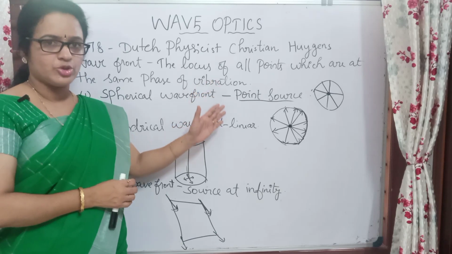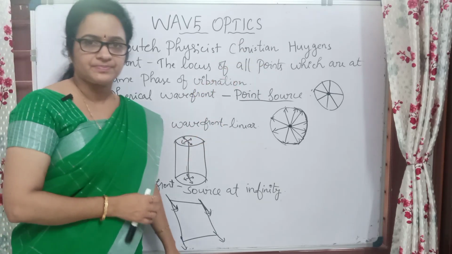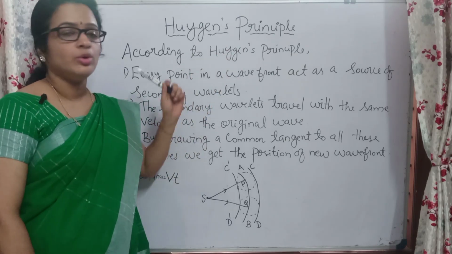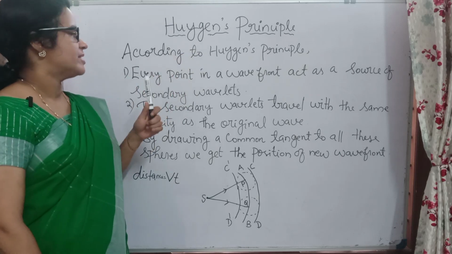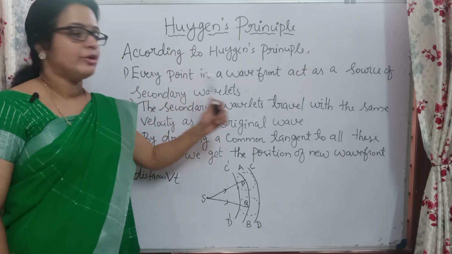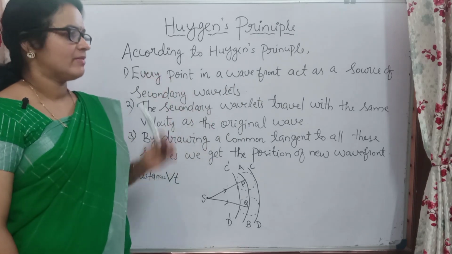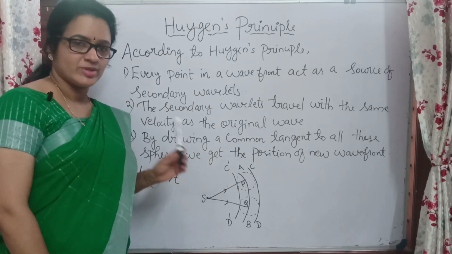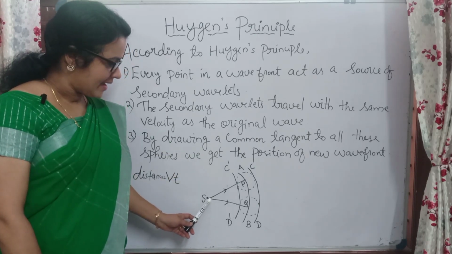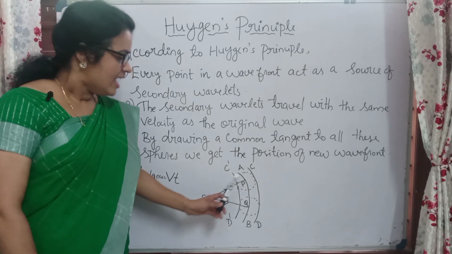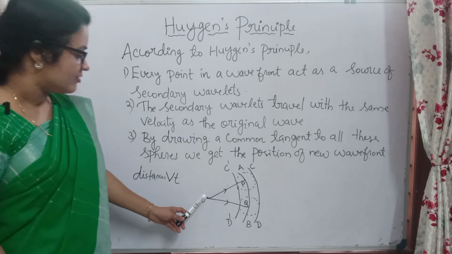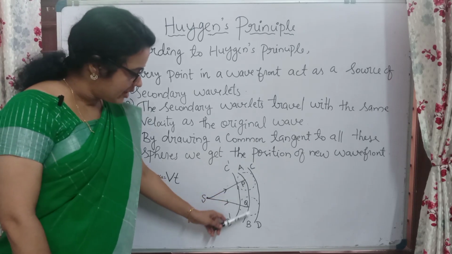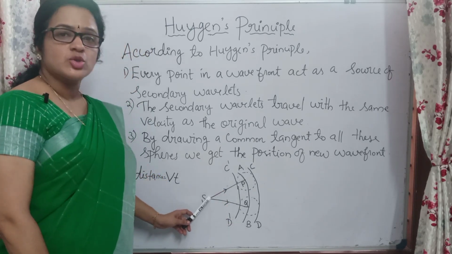So hope it is clear to you. Now we can move to Huygens principle. That is a very important principle that we have to know in this chapter. Huygens principle means, according to that, every point in the wavefront acts as a source of secondary wavelets. Before that we can consider the diagram here. Here we have a source. This is a point source, right? From this point source, light is emitting here, and due to that it will make some points here. So here we have a wavefront. AB is the wavefront due to the source S.